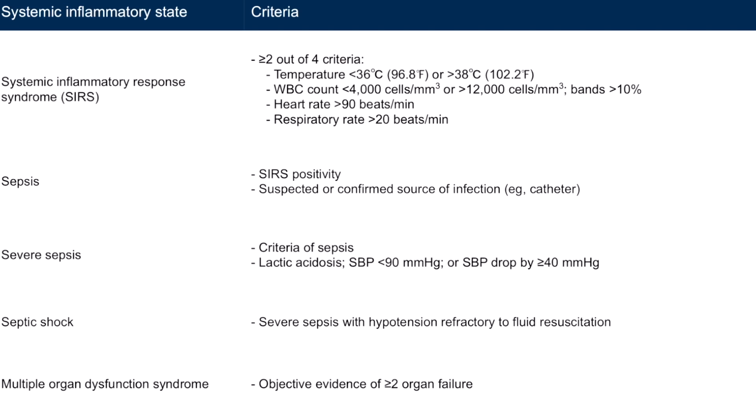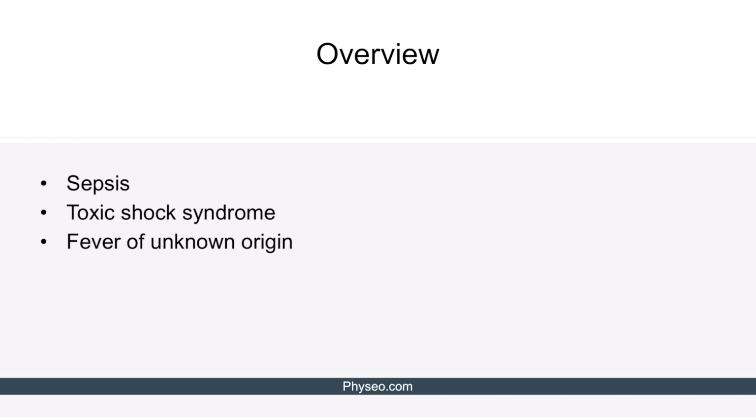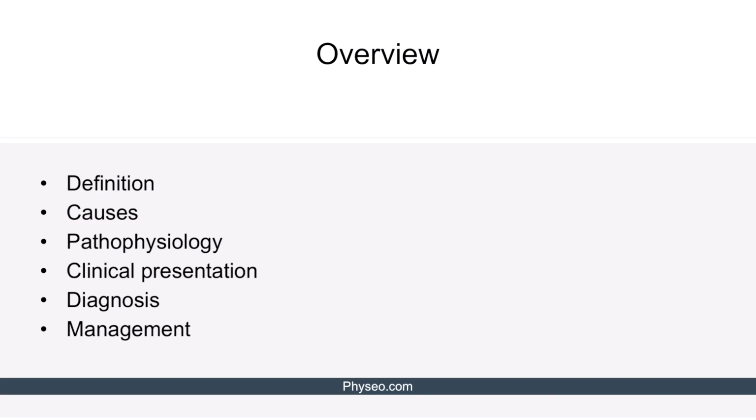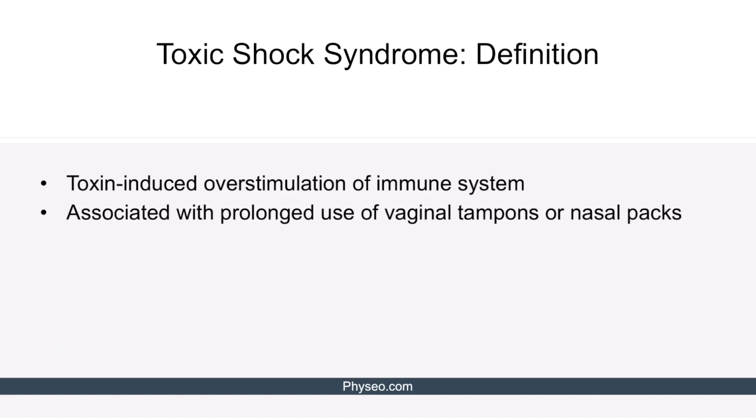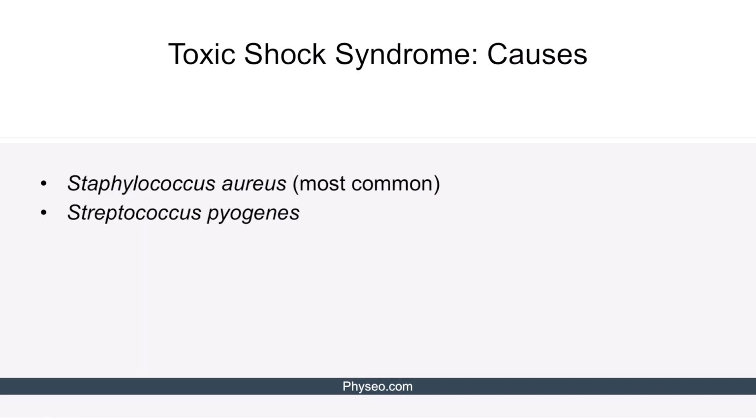Please take a moment to consider this table. Let's move on to toxic shock syndrome. For toxic shock syndrome, we'll discuss its definition, causes, pathophysiology, clinical presentation, diagnosis, and management. Toxic shock syndrome is the toxin-induced overstimulation of the immune system. It is associated with prolonged use of vaginal tampons or nasal packs. 2 bacteria are implicated as the causative agents for toxic shock syndrome.